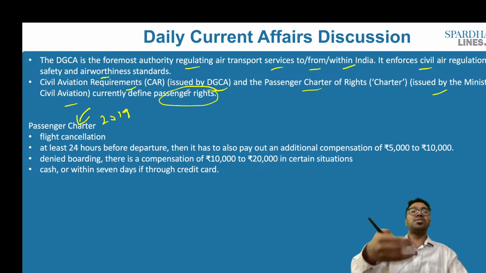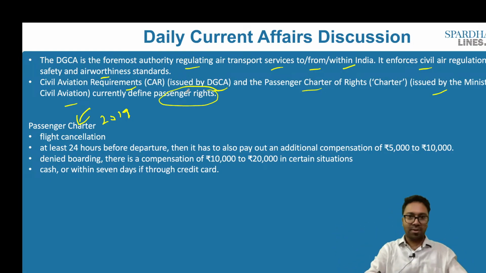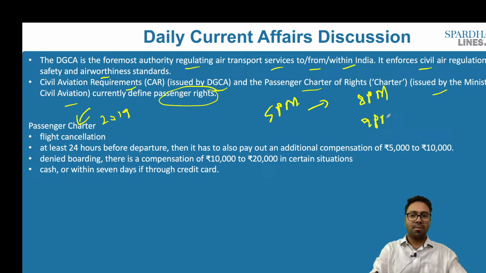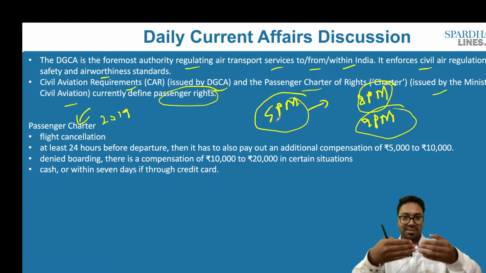These are the rights that you have. Let's say for example, I am traveling in an aircraft. Now what if I have booked my ticket for 5 p.m.? So from 5 p.m. I am supposed to leave from Bengaluru and I am supposed to reach say Delhi by around 8 p.m. because I have an important appointment at around 9 p.m. So by 9 p.m. I have to be within that particular premise. But what exactly happens? There is delay as well, and this delay is about 3 hours, 4 hours, and so forth. So whenever there is a delay, then certain rights will be given to me, and the compensation will have to be paid by the airport authorities and that company. That is what is called passengers' rights. So what are these passenger charters?